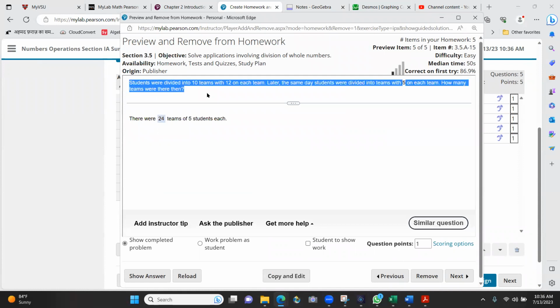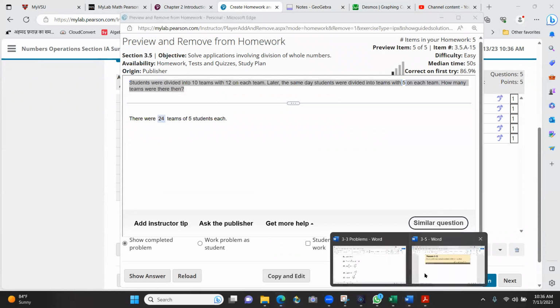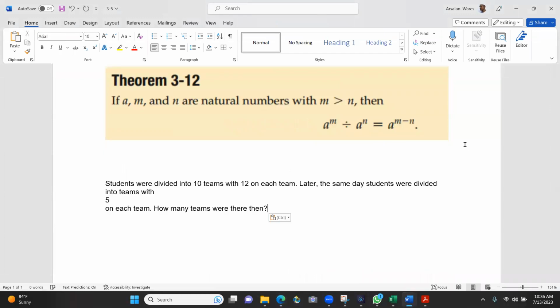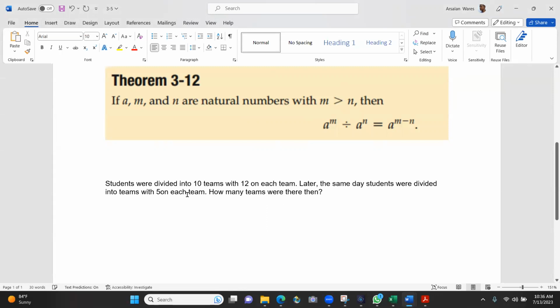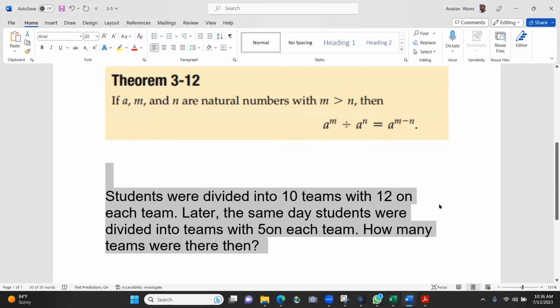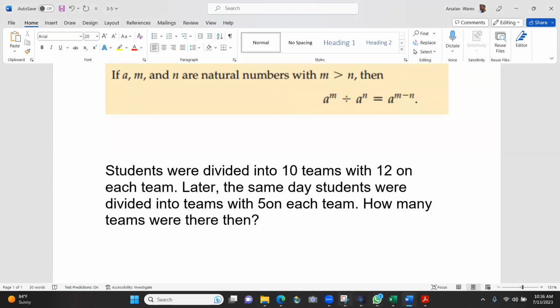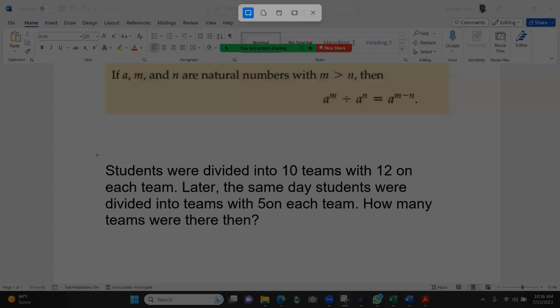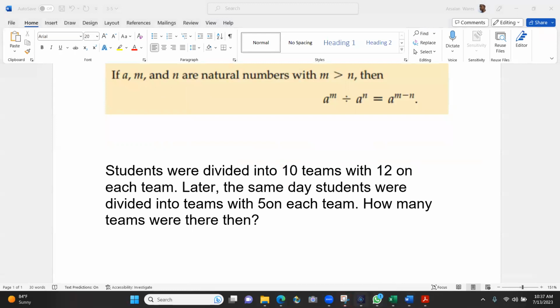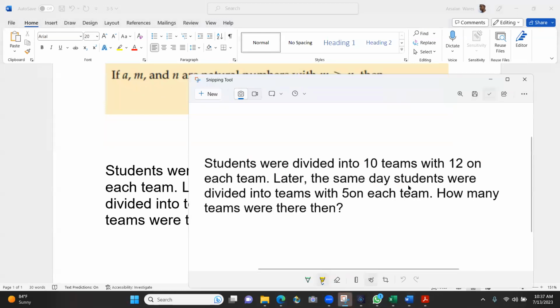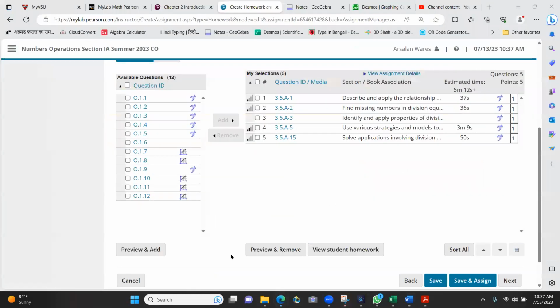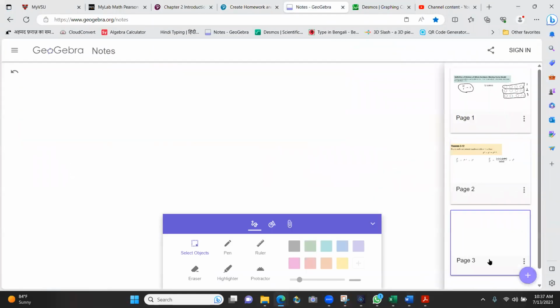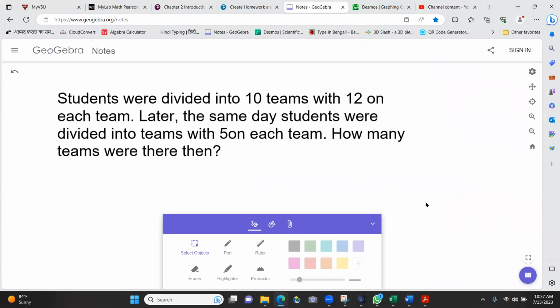All right, students, let's work on this. Students were divided into 10 teams with 12 on each team.